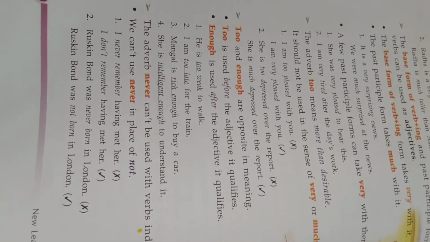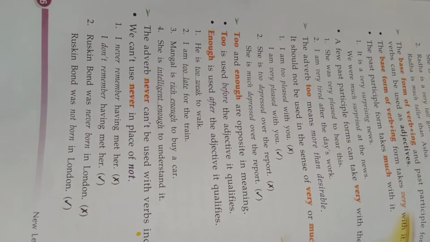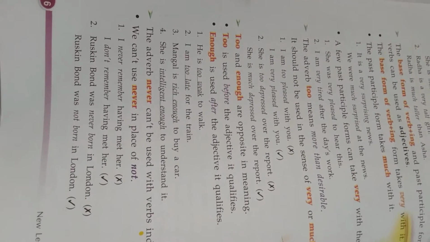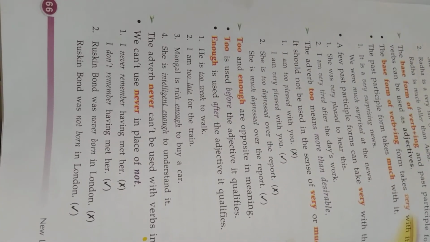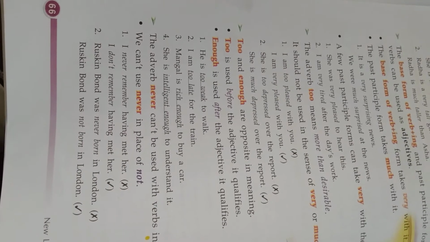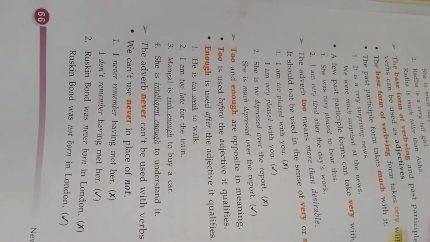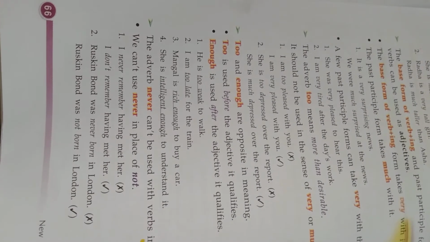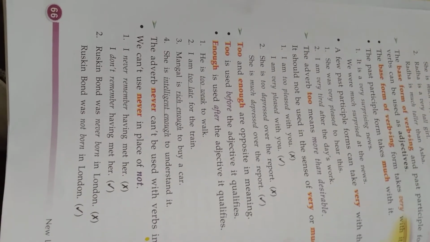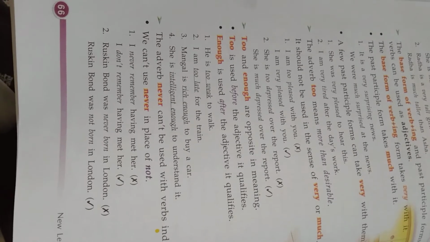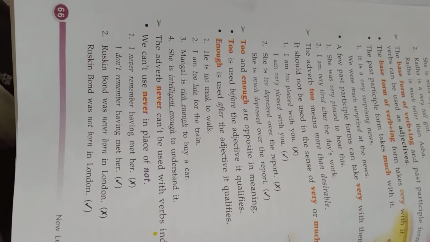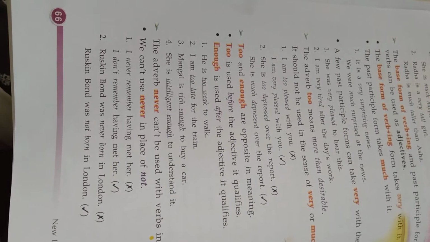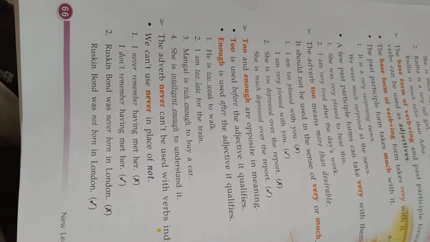Too and enough are opposite in meaning. Too means more, and enough means sufficient. Okay. Too is used before the adjective it qualifies. Enough is used after the adjective. Keep these rules in mind. See here, he is too weak to walk. He is too late for the train.